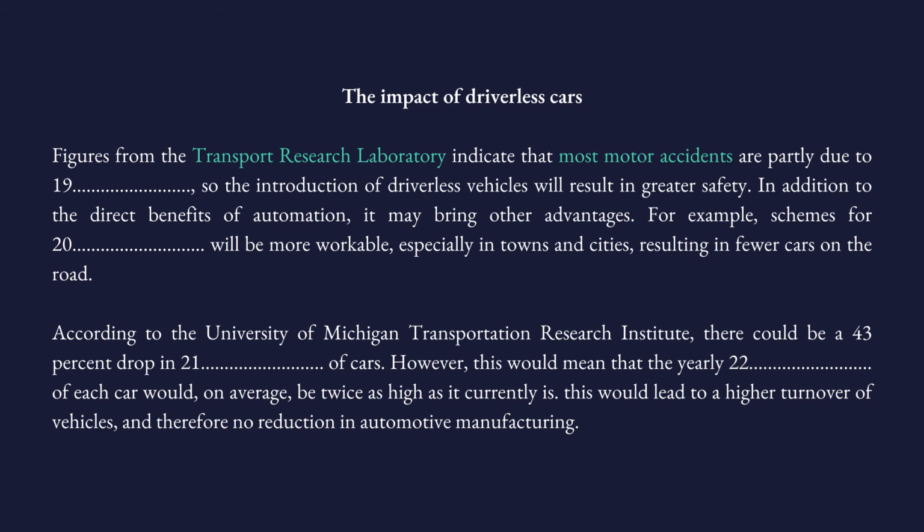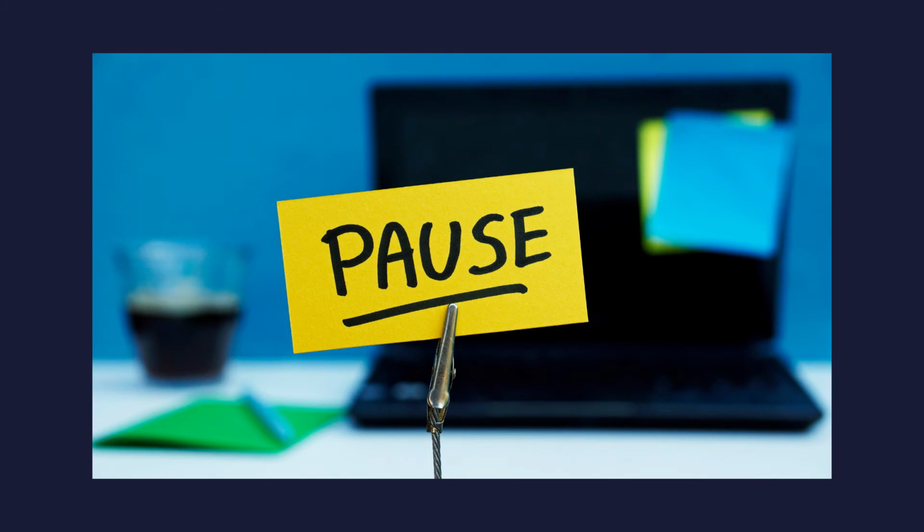Again, in the passage, we could have different words, synonyms of these words. So instead of motor, we could have another word. Instead of accident, we could have another word. Partly means, well, not 100%. I don't know, 60%, 40%, 70%, we don't know. We will see it in the passage. So these accidents occur partly because of something. Let's see what that something is. Again, don't wait for me to give you the answers. Pause the video, go to the passage, look for these keywords. You already have the keywords. Find the answer, come back, check it with me.